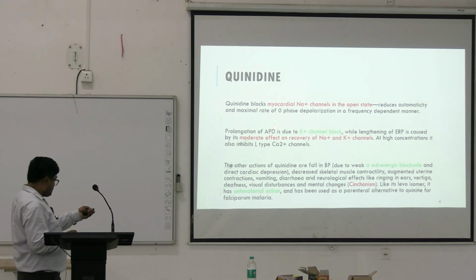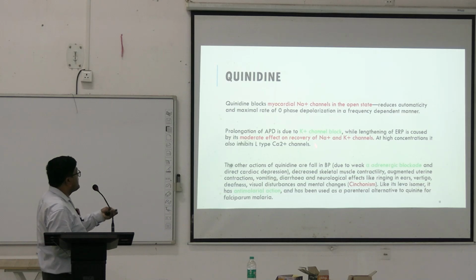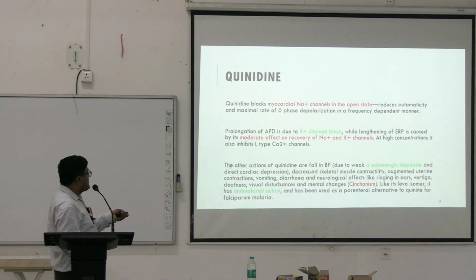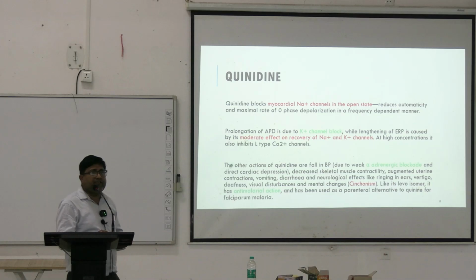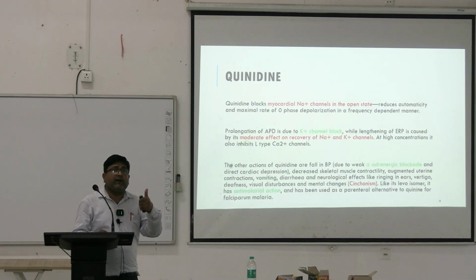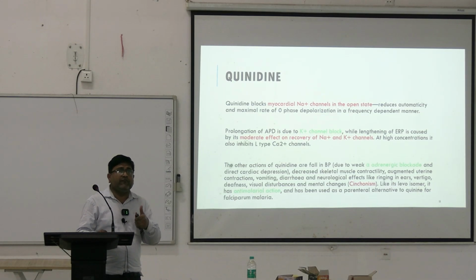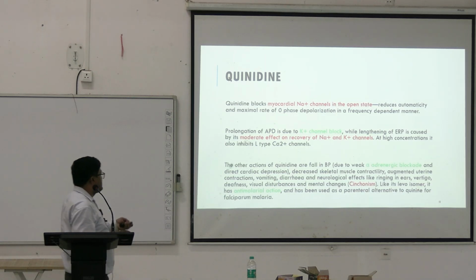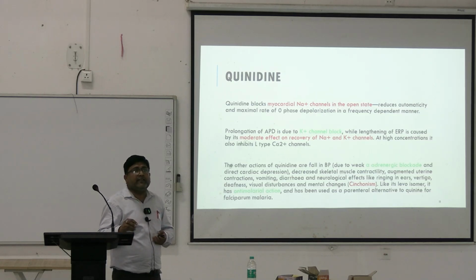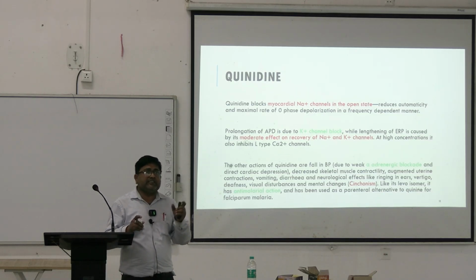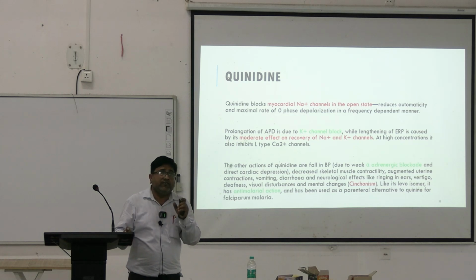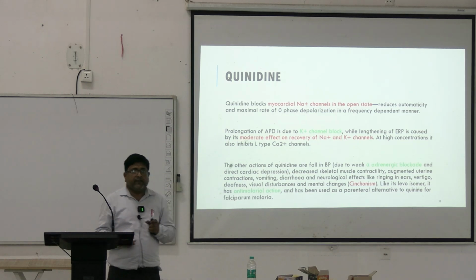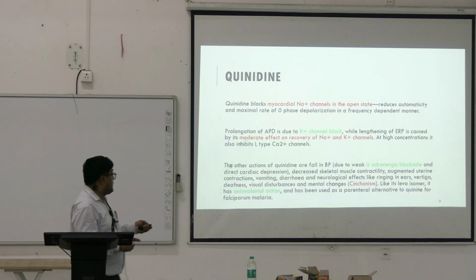So it is basically prolonging the action potential duration. The other effect is a fall in blood pressure. The fall in blood pressure is due to, number 1, the alpha receptor blocking property causing vasodilation, and number 2, direct cardiac depressant action. Now, quinidine is related to quinine. It is a dextroisomer of quinine, which is an anti-malarial drug derived from the cinchona plant. Like quinine, on its use it can show cinchonism.